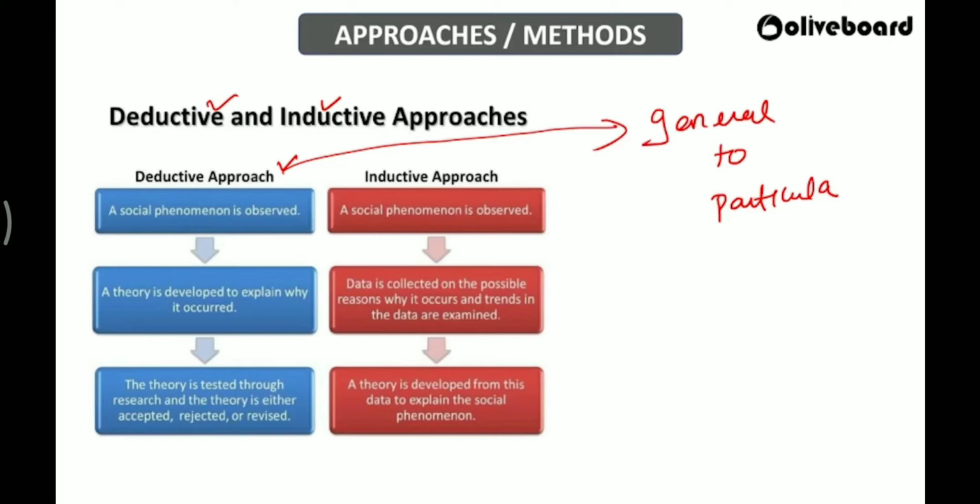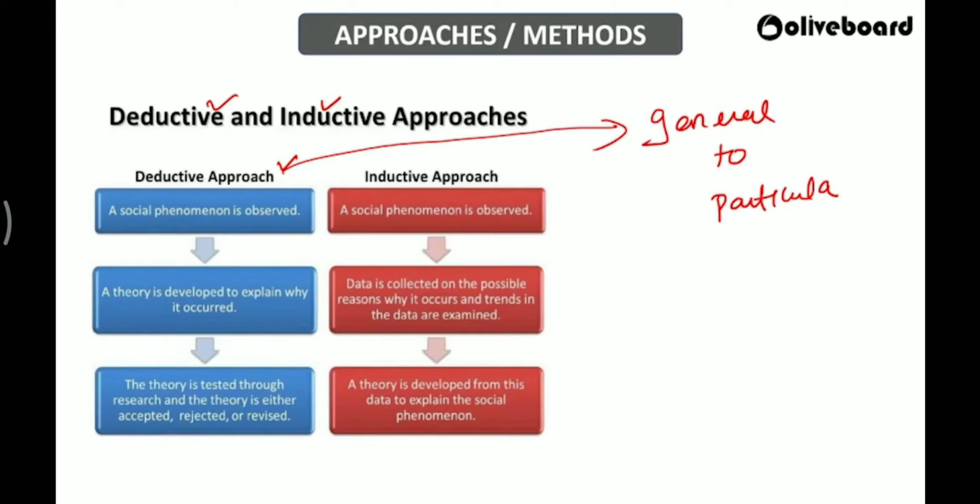So you will write your own assumptions. If these conditions are satisfied, then this will be the output. That is what you will tell. That is a theory. Now, whether the theory will be applicable or whether it gives a correct conclusion or not, you will put it out for testing. All right. So what you are doing here, from general, you are deducting to what? To the particular level. So that is called deductive approach.